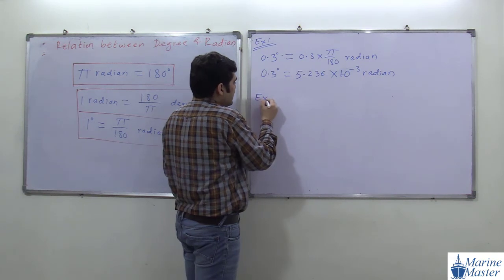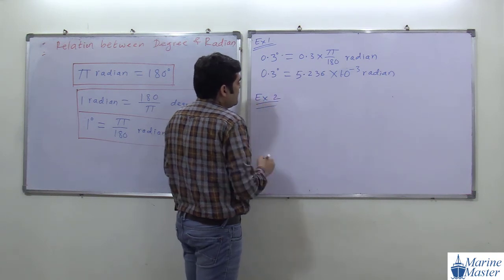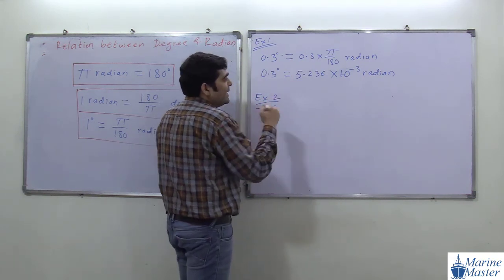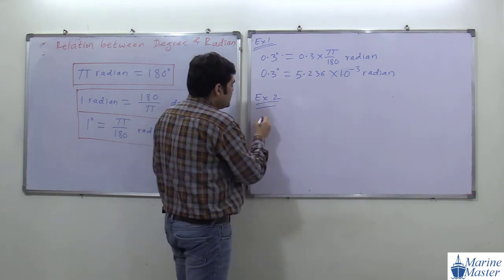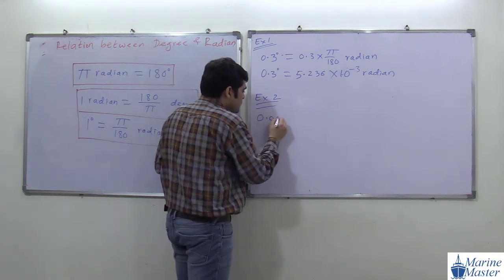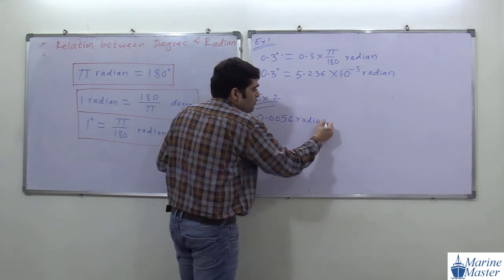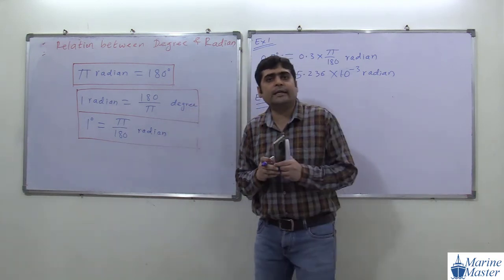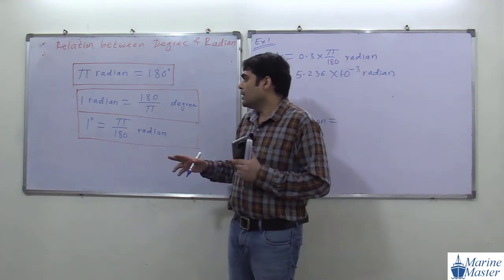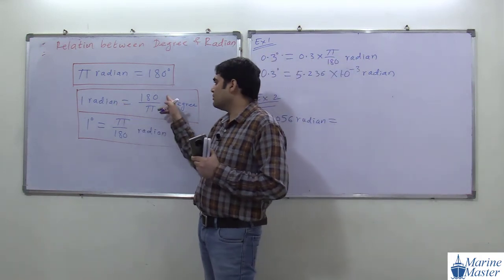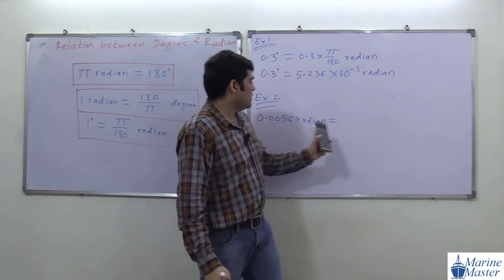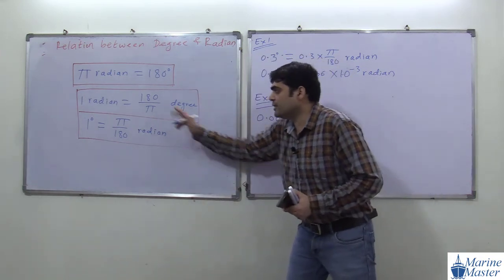Now in the next example, example 2, I am going to convert radian to degree. Suppose we have the value 0.0056 radian, and we have to convert it into degree. How to convert that into degree? We have 1 radian means 180 by pi. So we are going to use this one.